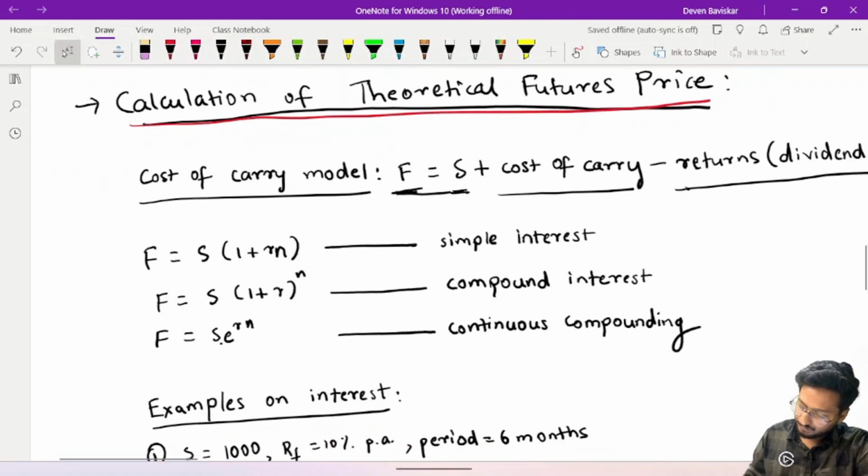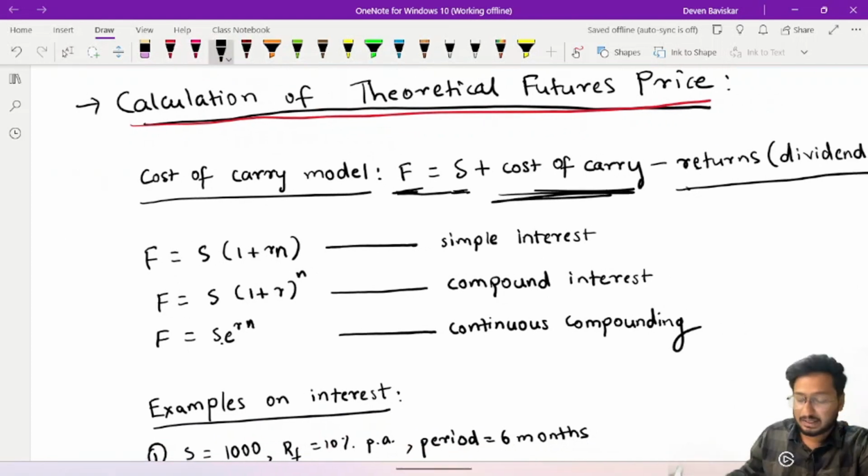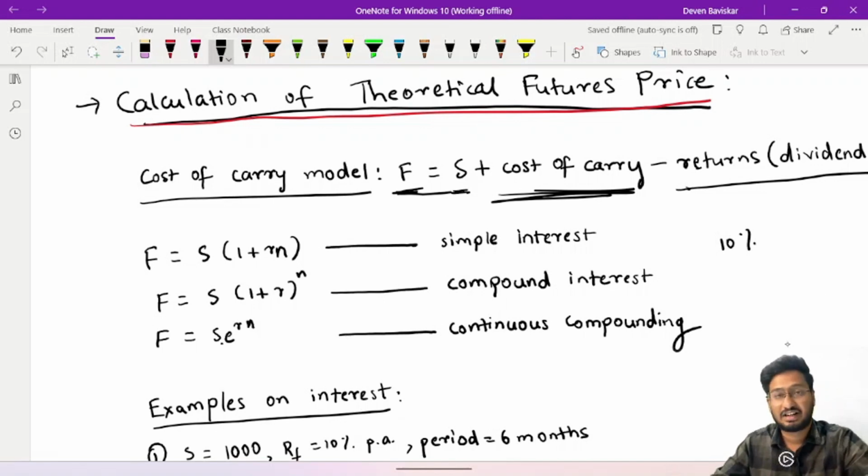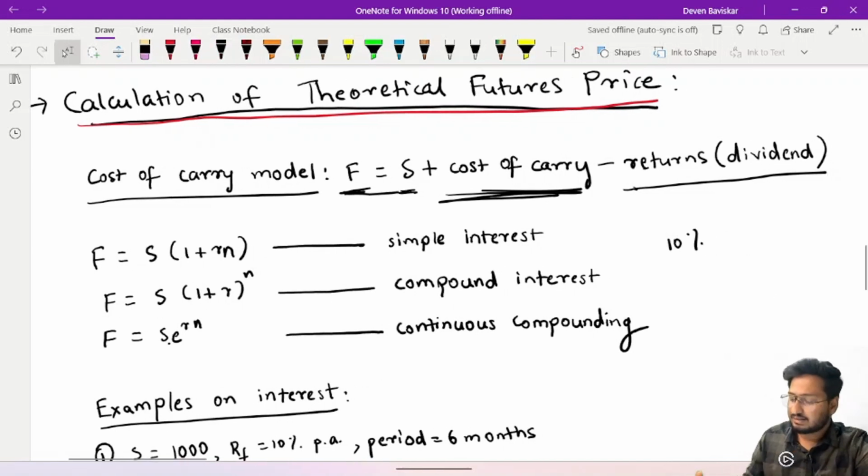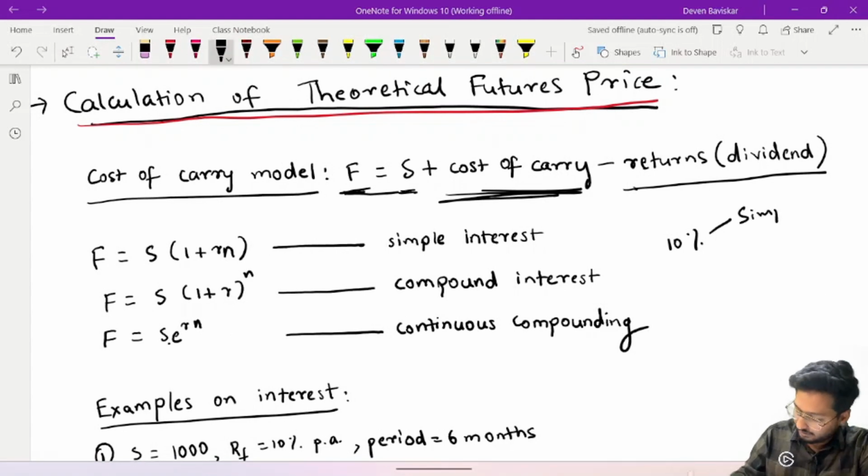Now, this interest that we calculated, I said it is 10% flat for 6 months, but there are really three cases that might come up. One is simple interest. Sorry, I have written it over here. So these three cases are here.